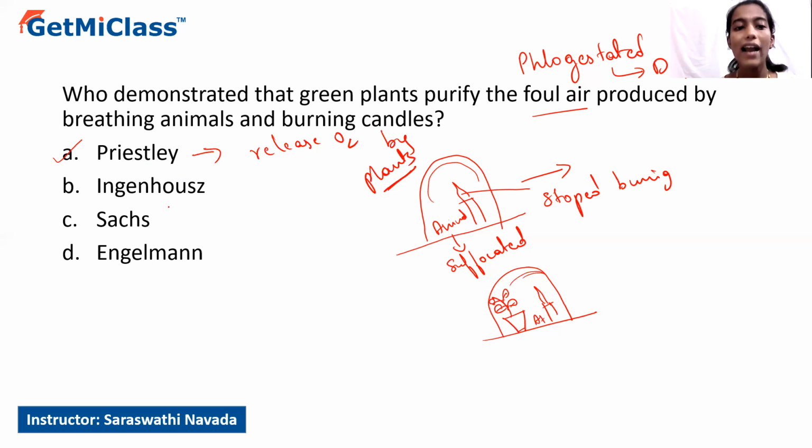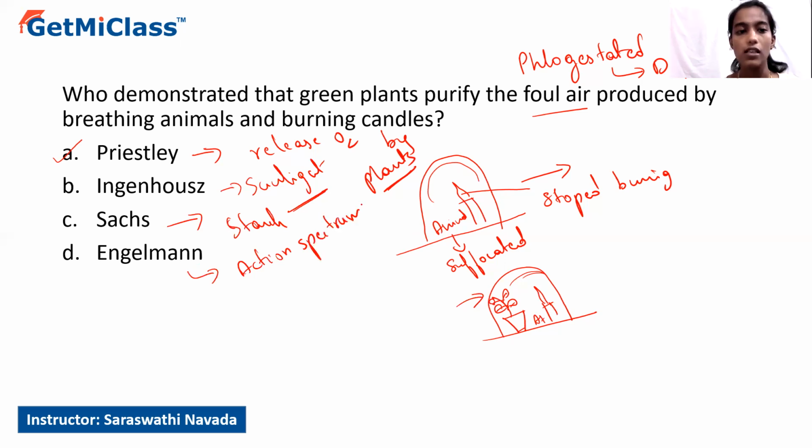Whereas Ingenhouse continued Priestley's experiment and said that if this particular setup is placed in the sunlight, then only the plant can dephlogistate the phlogistated air, or else the same process will continue. So he explained that sunlight is essential for the release of pure air by the plants. Whereas Sachs confirmed the presence of starch during photosynthesis, whereas Engelmann gave an idea of the action spectrum that is required for photosynthesis. So hence for the given question, option A is the correct answer.